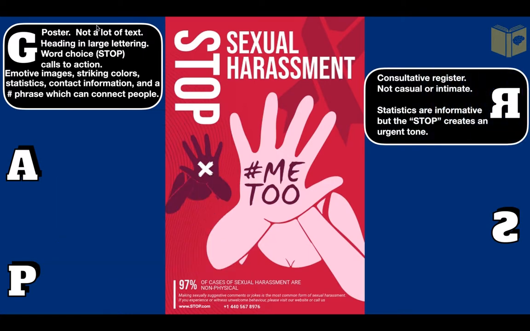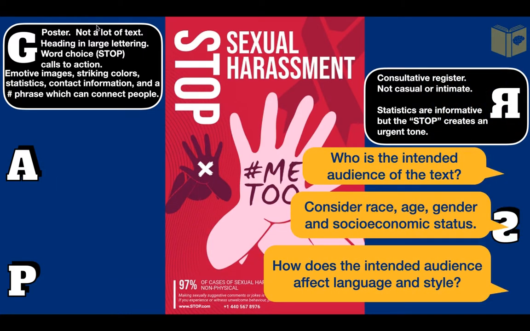Next, we have the audience. Who is the intended audience of the text? I'll have to consider race, age, gender, and socioeconomic status. And how does the intended audience affect the style and language? Well, I'd say it's aimed at women.